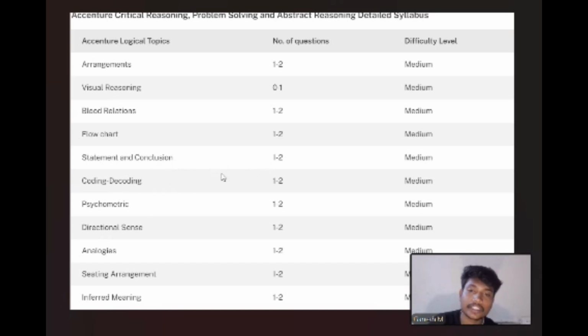For coding and decoding, 2 questions. Psychometric, 2 questions. Directional sense, 2 questions. Analogies, 2 questions. Sitting arrangements, they will ask up to 1 to 2 questions. Inferred meaning, they will ask up to 1 to 2 questions. For all these sections, the difficulty level is medium.